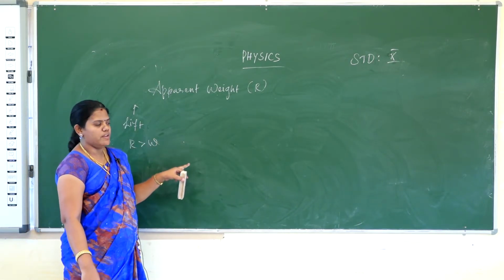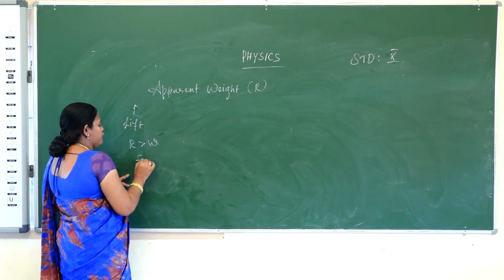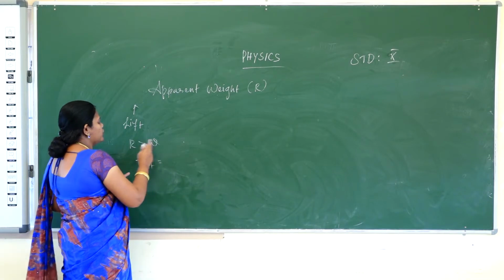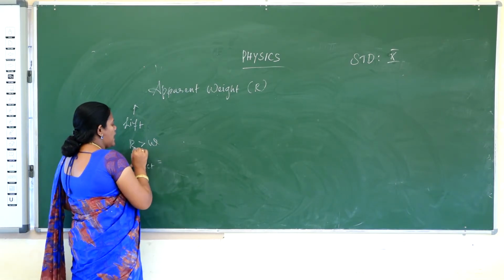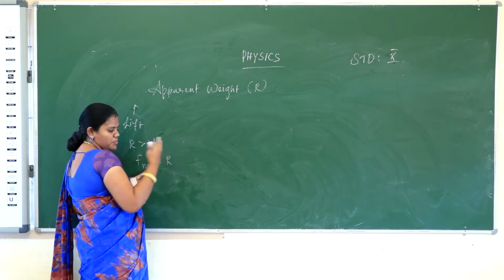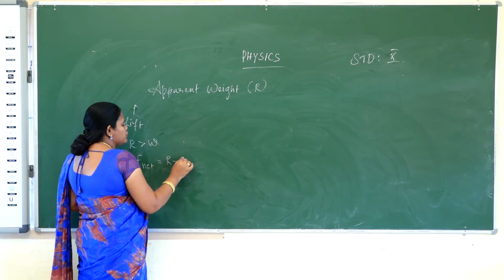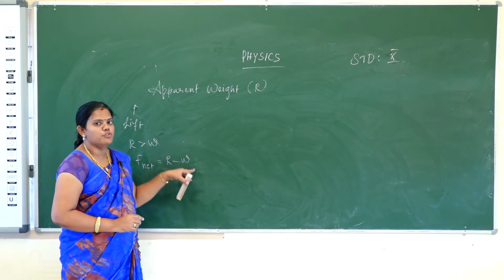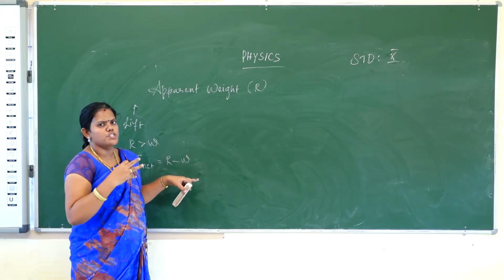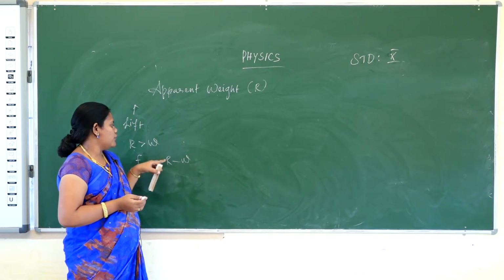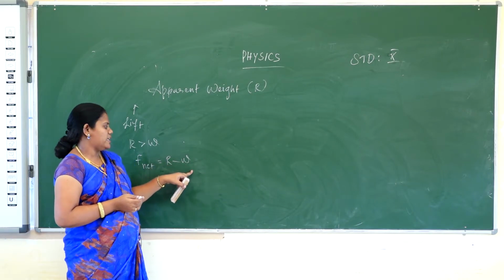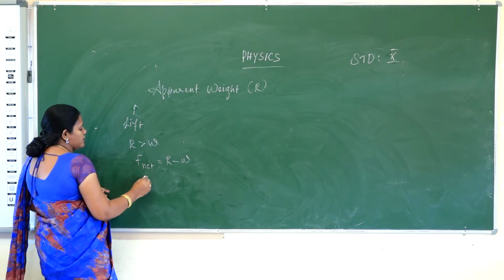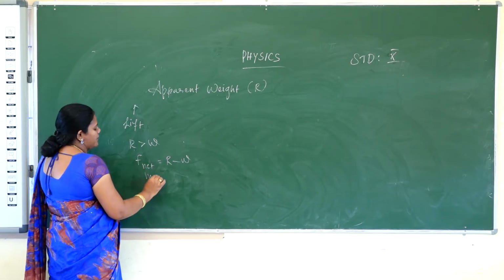The net force is the sum of the two forces, but they are opposite to one another, and R is greater than W. So the net force is R minus W, which equals m into a.